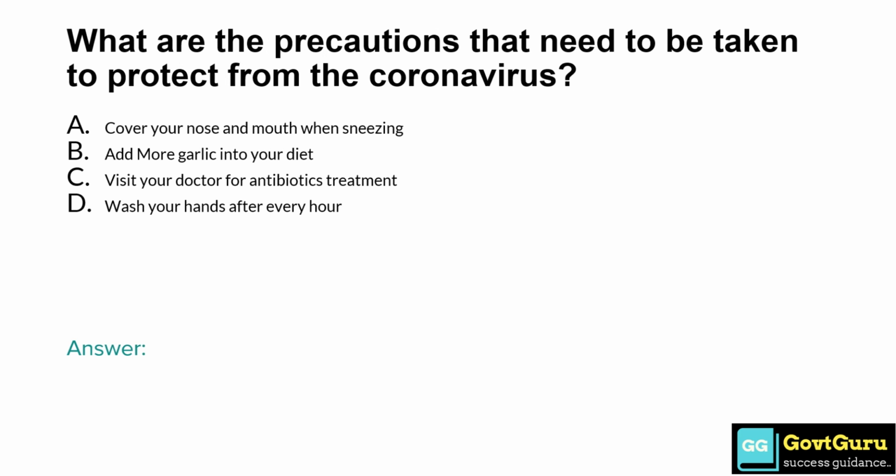What are the precautions that need to be taken to protect from the coronavirus? Option A, cover your nose and mouth when sneezing. Option B, add more garlic into your diet. Option C, visit your doctor for antibiotics treatment. Option D, wash your hands after every hour. So the answer is option A, cover your nose and mouth when sneezing.